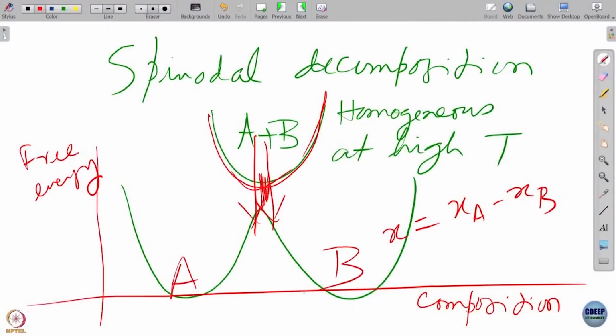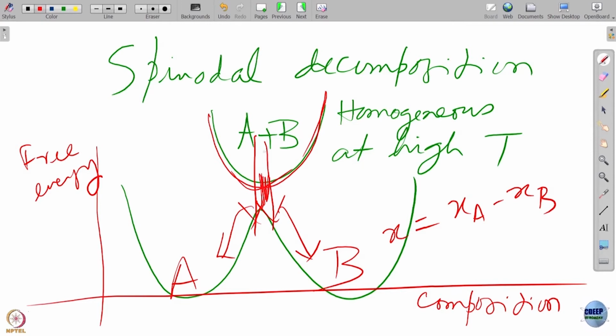Now at low temperature, they are phase separated, just like the coexistence I have been drawing the whole morning or in previous lectures. So this is A phase and this is B phase, they are phase separated. Now when I quench, something very interesting is going to happen. The system now has to go into this phase and into this phase. However, it is a homogeneous system. At high temperature they are homogeneous. A and B are mixed with each other.